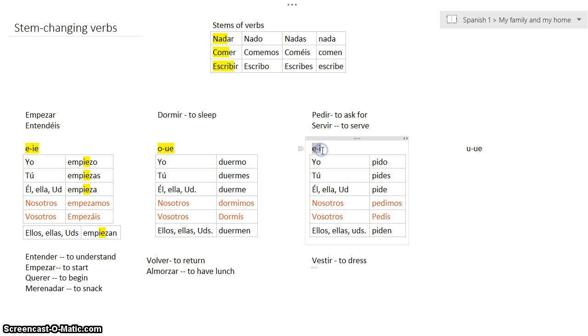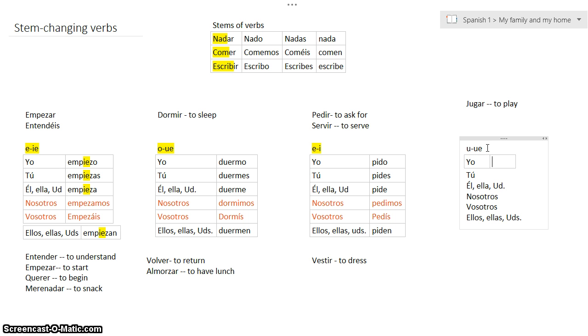And the last form is actually a super easy one that you've been using a lot, that you've seen a lot. It's the verb jugar. And you know jugar means to play. And the really nice thing about jugar is that it is the only verb in the entire Spanish language that is a U to UE stem changing verb. Okay, it's just kind of a historical oddball. Yo, tú, él, ella, usted, nosotros, vosotros, ellos, ellas, and ustedes.